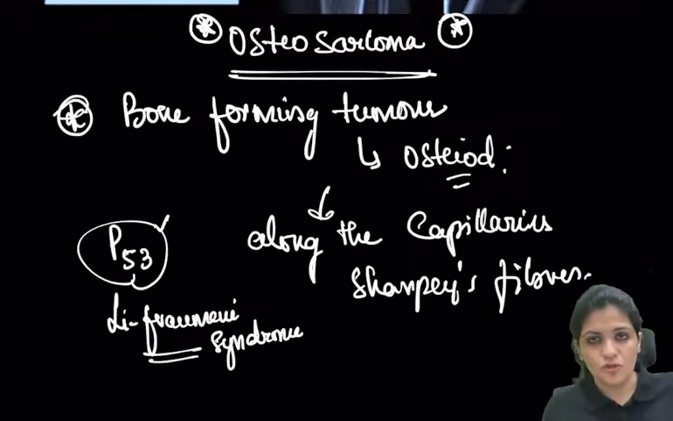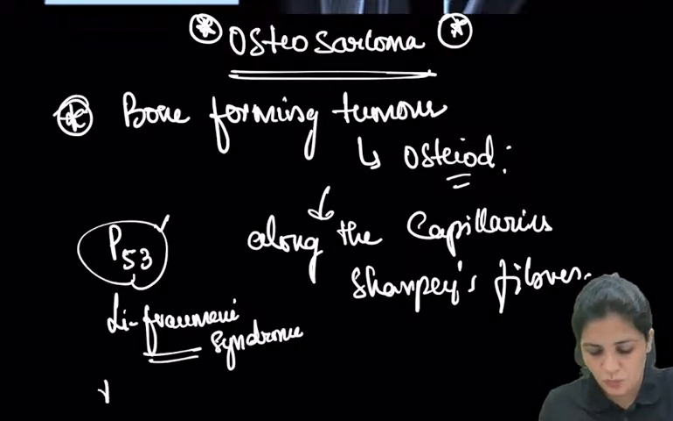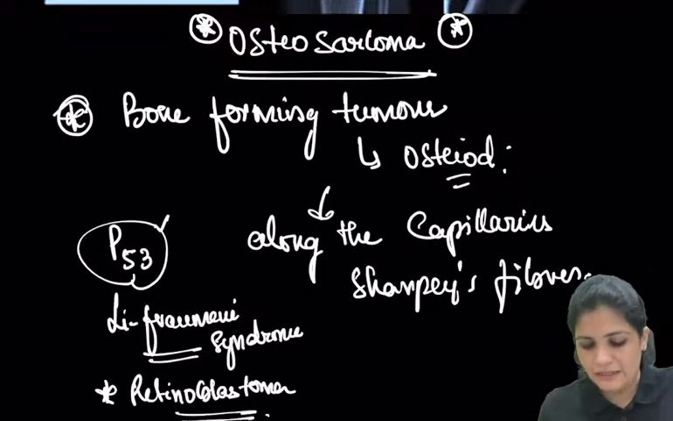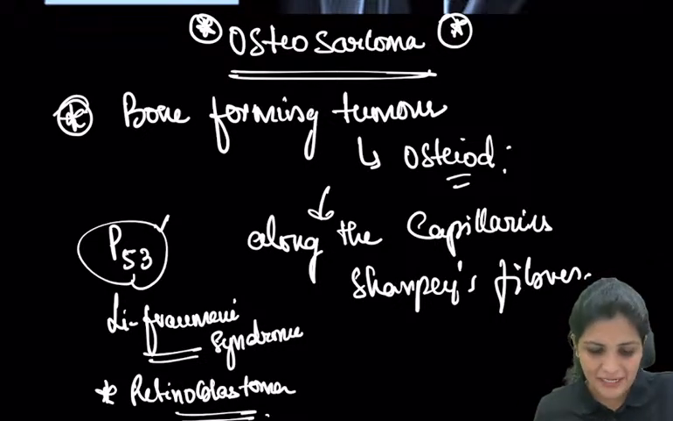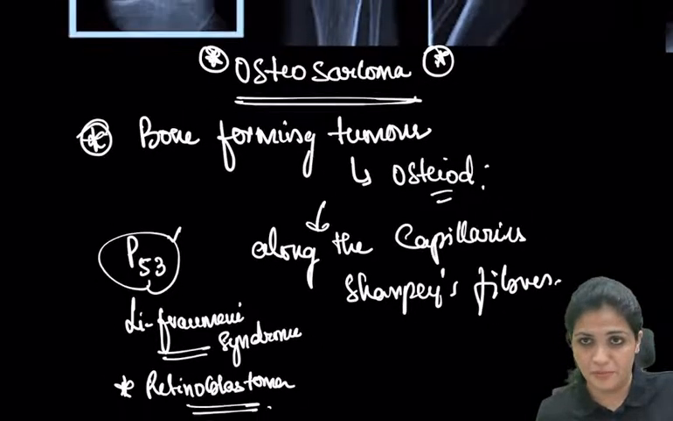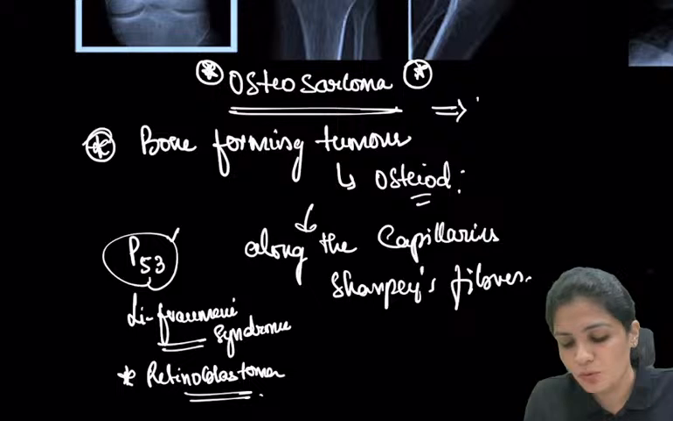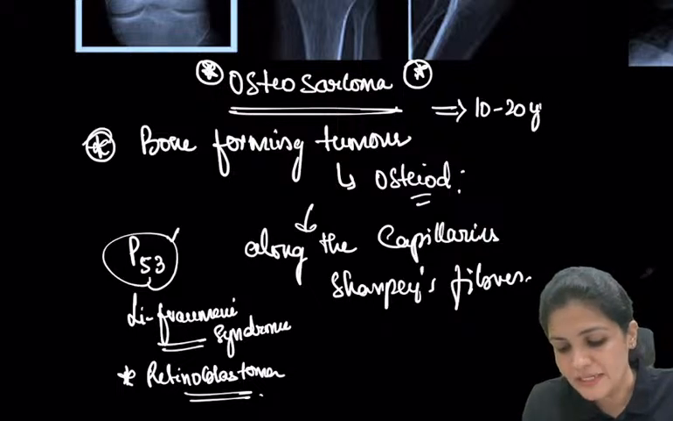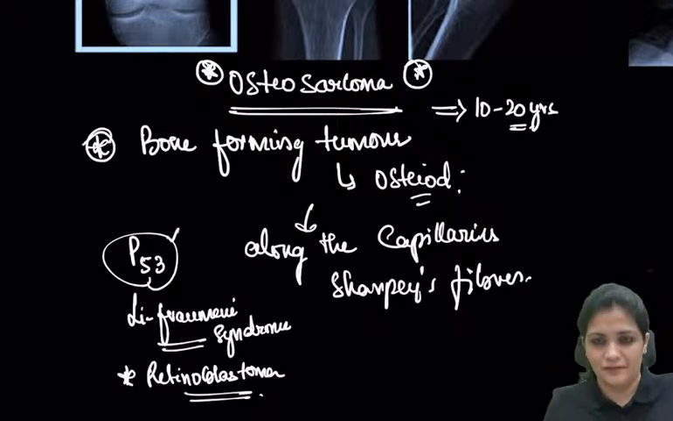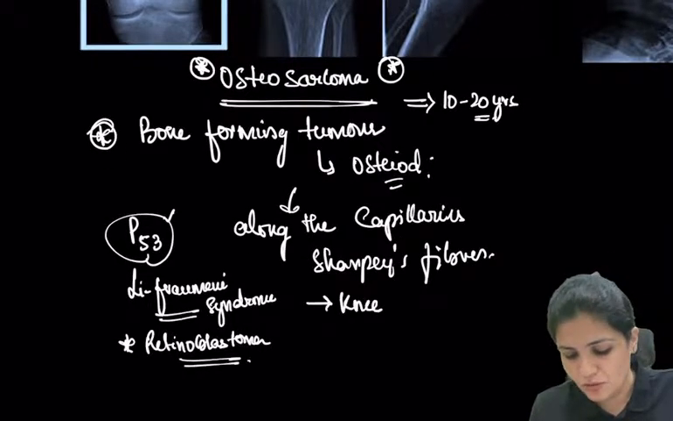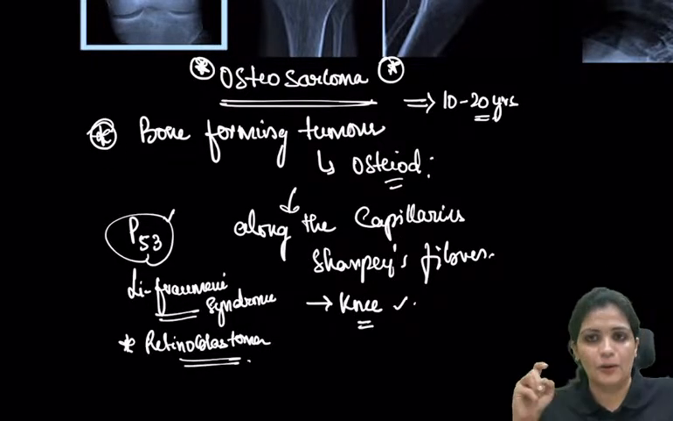And it can also be seen in association with retinoblastoma. Remember, P53, Li-Fraumeni syndrome, and usually the age group is 10 to 20 years, right? It is most commonly seen in and around the knee joint.